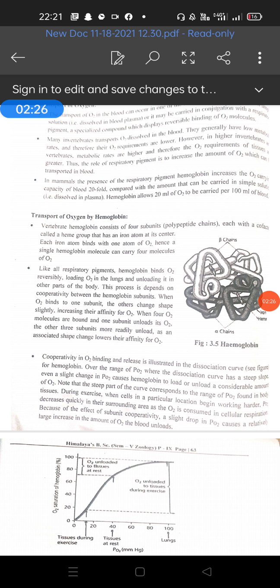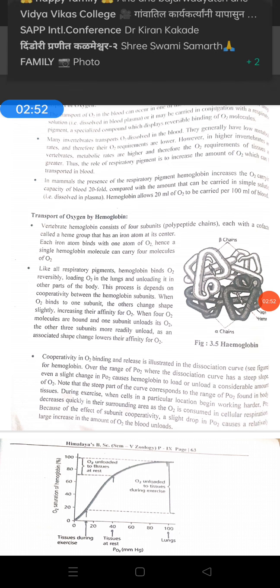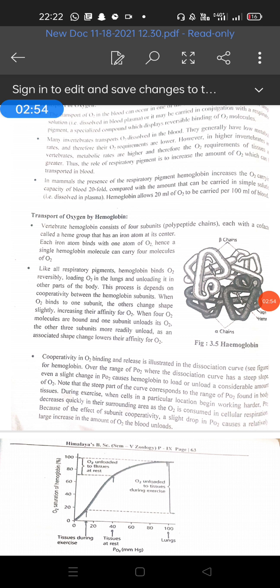Next, expiration. During expiration, the thoracic region contracts, causing the air to be exhaled. The diaphragm relaxes and pushes upwards. It becomes dome shaped. The internal intercostal muscles also relax, pulling the rib cage inward and downward, thereby decreasing the thoracic volume and increasing the pressure in the thorax and the lungs as compared to the atmospheric pressure, and therefore the air from the lungs rushes out. This is known as expiration.